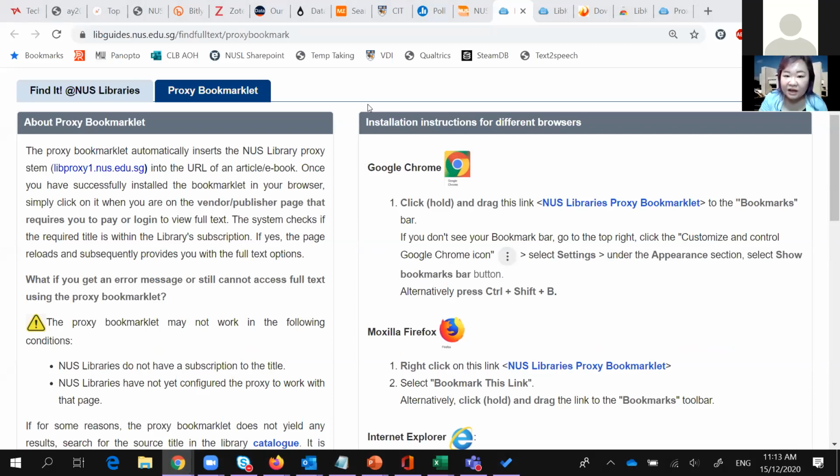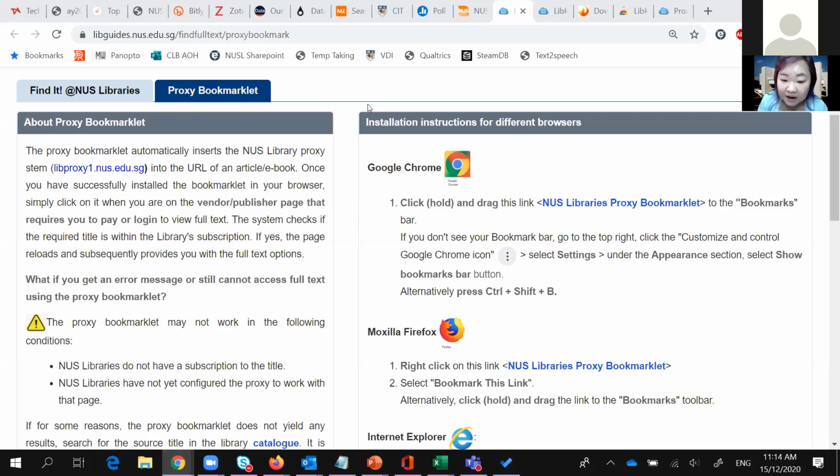But I do know quite a lot of our NUS community use MacBooks, so they may not install Chrome or Firefox. They will use Safari, and there's a small proportion who may use alternative browsers like Opera. In that situation, the plugin cannot be installed. So they have to look at alternatives.